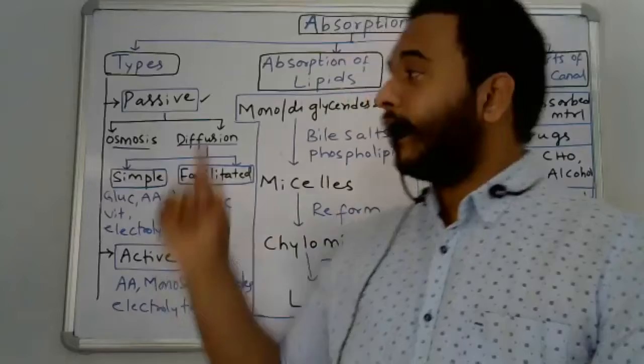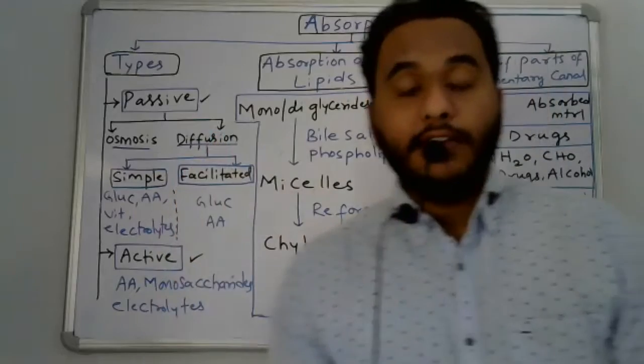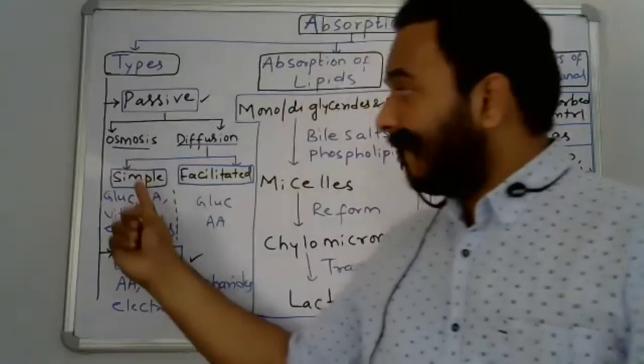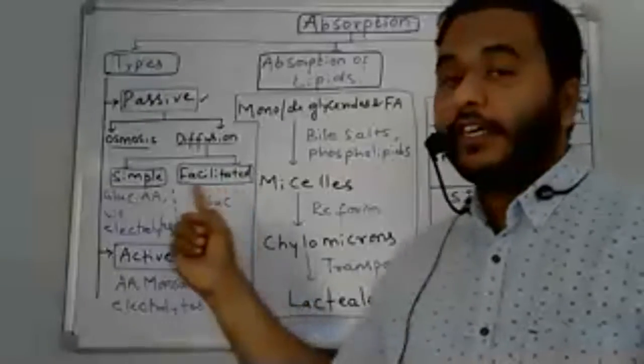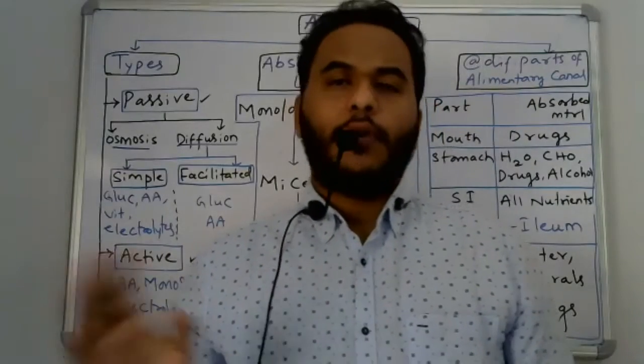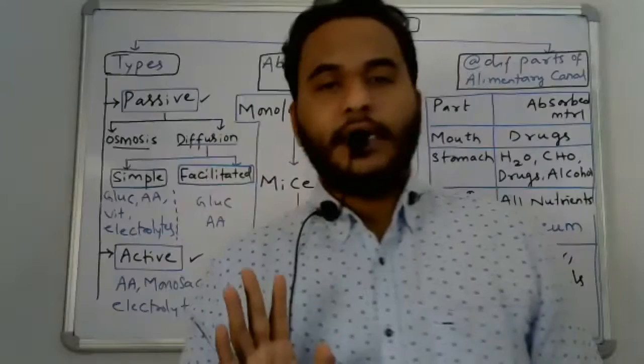This diffusion is further classified into two types: simple diffusion and facilitated diffusion. Simple diffusion means molecules alone can be diffused.